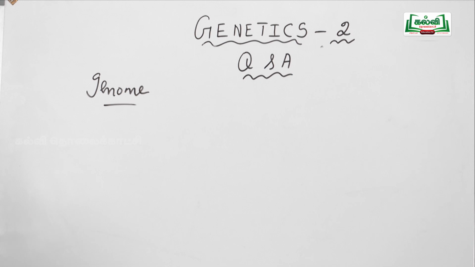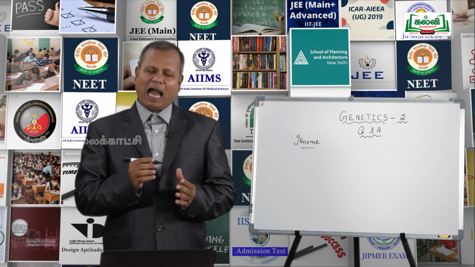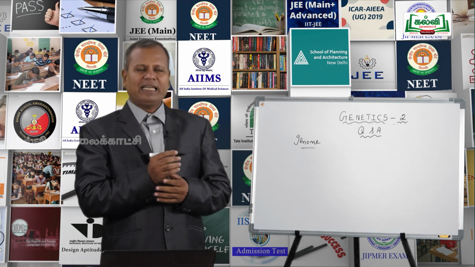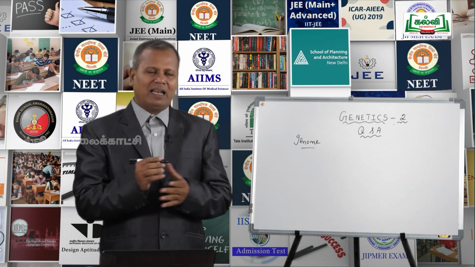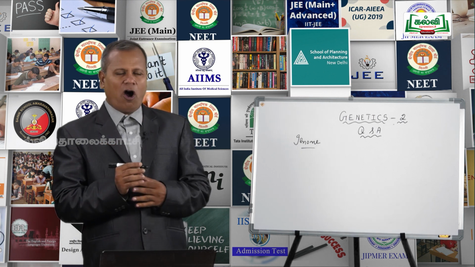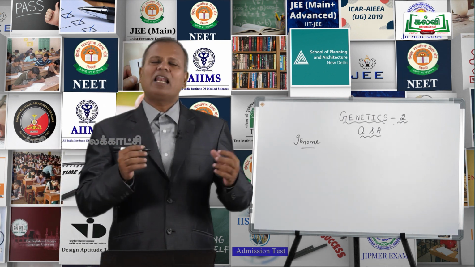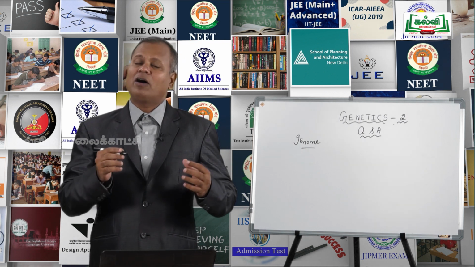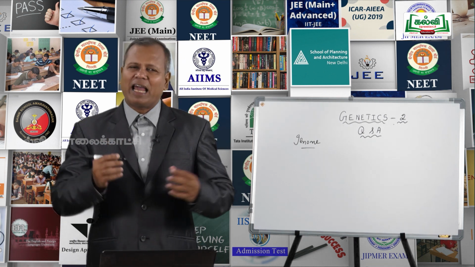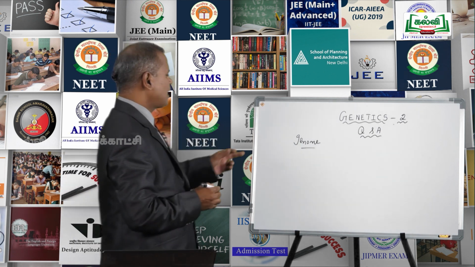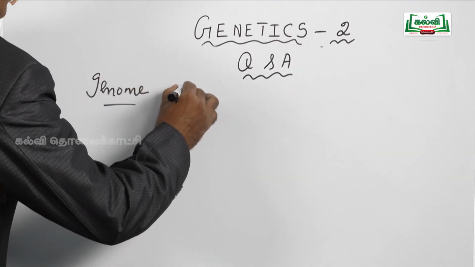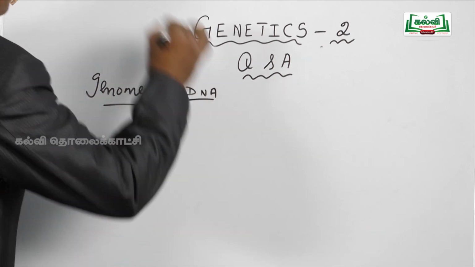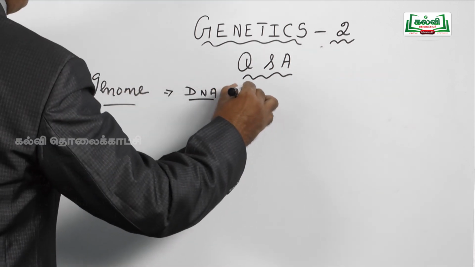Genome means DNA that resides in a cell, or the haploid set of chromosomes present in a species. It is the DNA that resides in a cell, either a somatic cell or the gametic cell, plus the DNA present in the cell organelles like mitochondria and chloroplast, collectively known as genome. Simply says, genome means DNA content of a cell. So DNA content of a cell is said to be genome.